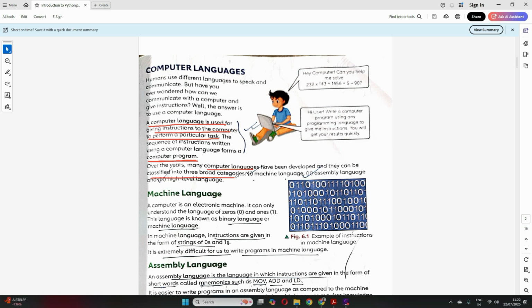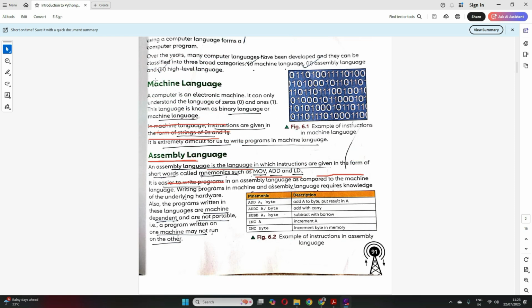Three categories are there for computer language. Okay, so what are they? We can have three types of computer language. One is machine language, another is assembly language, and the last is a high level language which we generally use. Now let's try to understand each of these one by one. Clear? So first we begin with machine language.